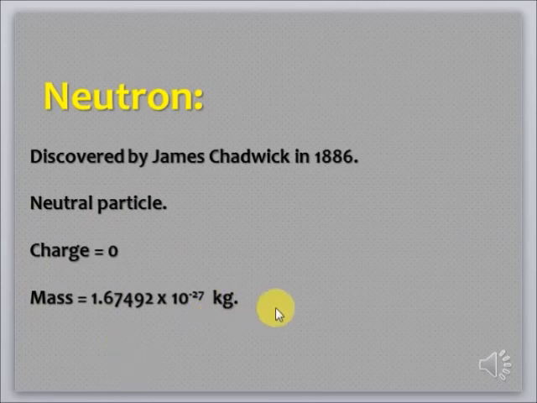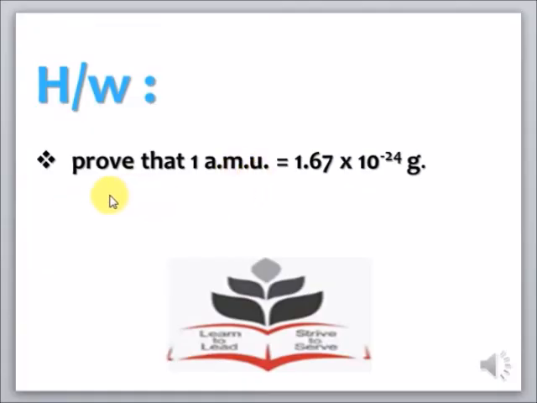I hope it's clear to all of you. So now it's homework time. Your today's homework is you'll have to prove that 1 AMU, 1 atomic mass unit, is equal to 1.67 × 10^-24 gram. I have explained it already in the classroom. Just go through that topic and prove that 1 atomic mass unit is always equal to 1.67 × 10^-24 gram.